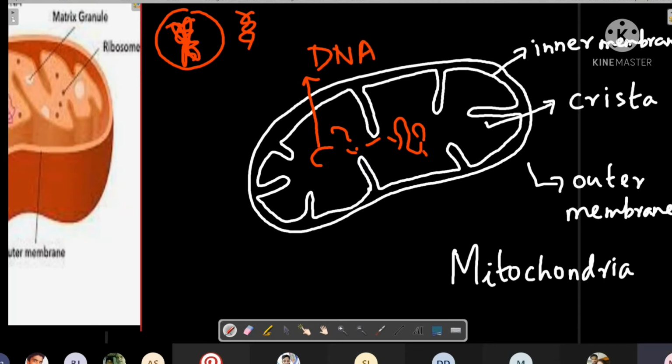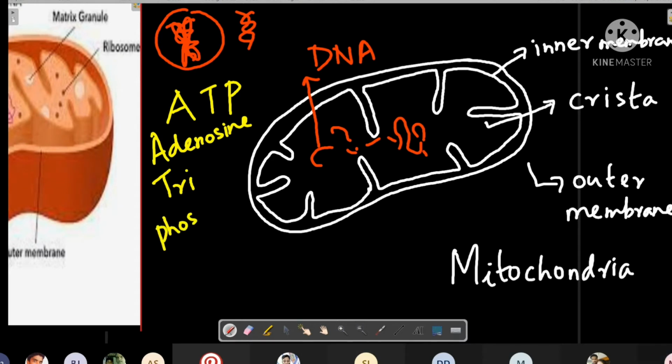Now, what does mitochondria do? Mitochondria can store some chemicals. That chemical is called ATP. Now we have to write the full form of ATP. ATP means adenosine triphosphate. Triphosphate means three phosphate groups are there. Now we have to learn what is ATP.